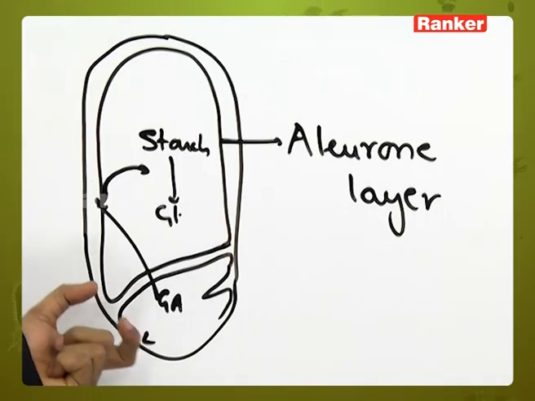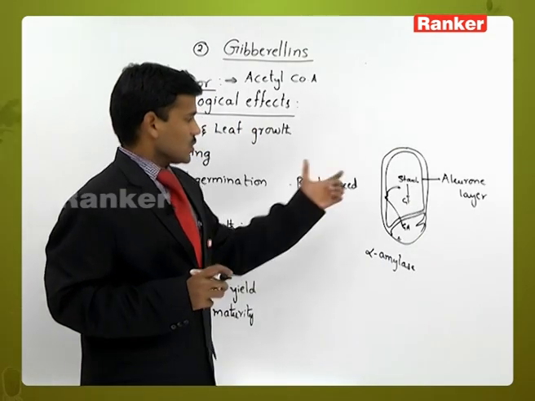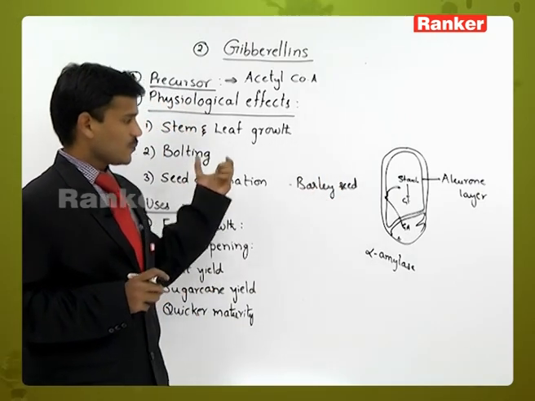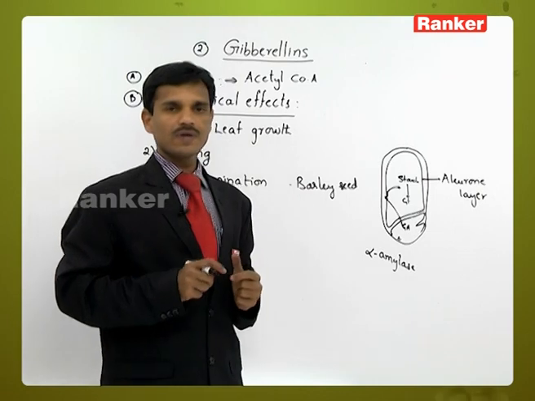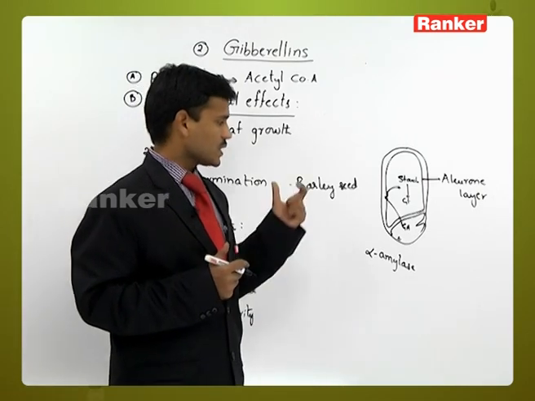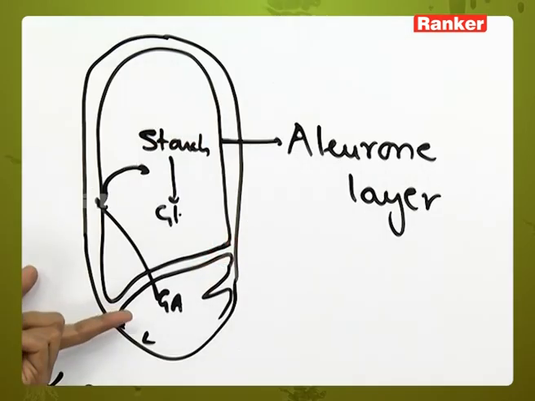That energy is utilized by the embryo, and it germinates. So in seed germination, the gibberellic acids are produced in the embryo. How do they induce seed germination? They initiate enzyme synthesis.